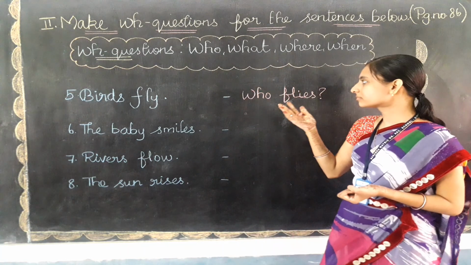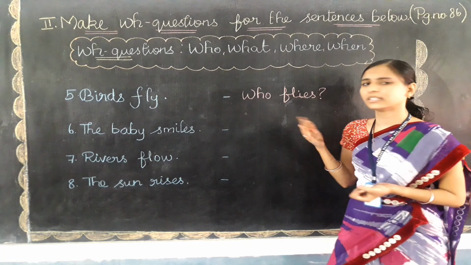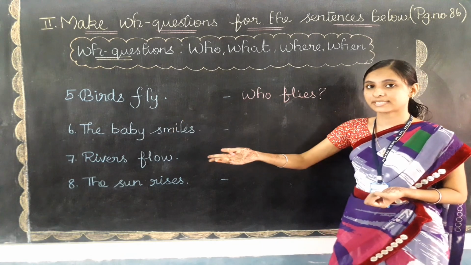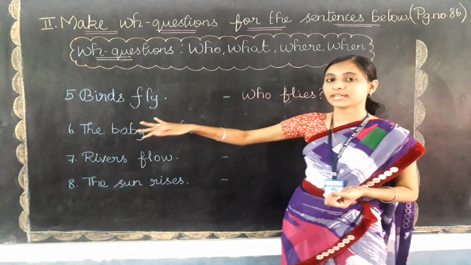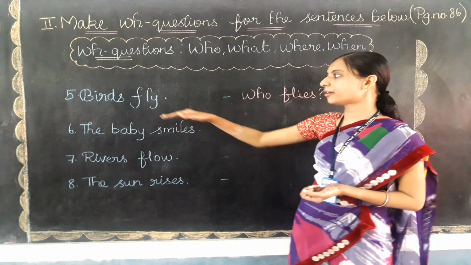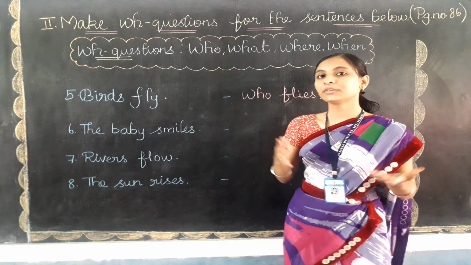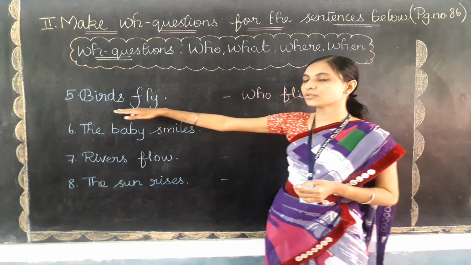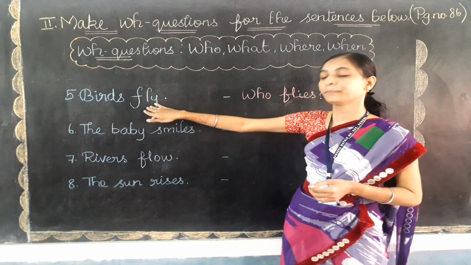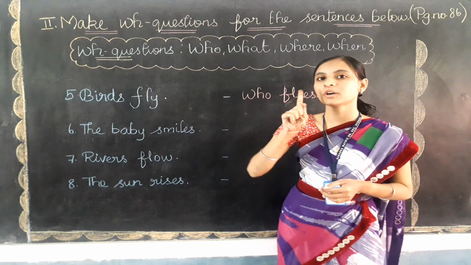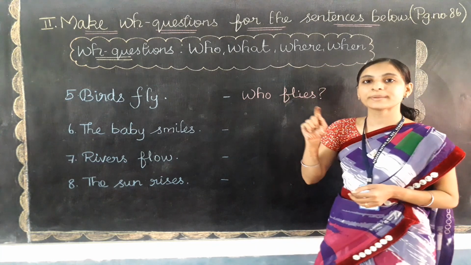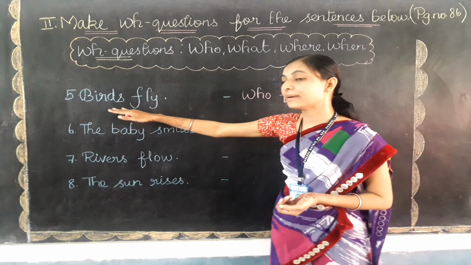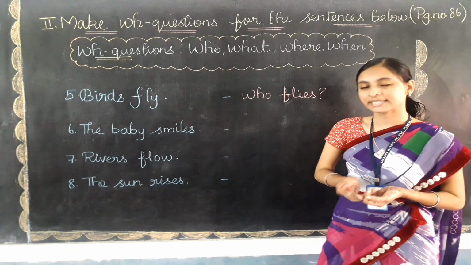I'm going to use the present form flies. It means yaar parakkirathu or edhu parakkirathu. Okay, because I'm giving it in singular, the answer may be singular, like bird flies. But they are telling that birds fly. So when they are talking about the plural, we use the base form only. But if the answer is singular, this verb will come in the answer. Clear? When we are talking about only a single thing, then we need to use the present form only. Clear, children? So who flies? What will be the answer? Yes, birds fly. Birds fly is the correct answer.